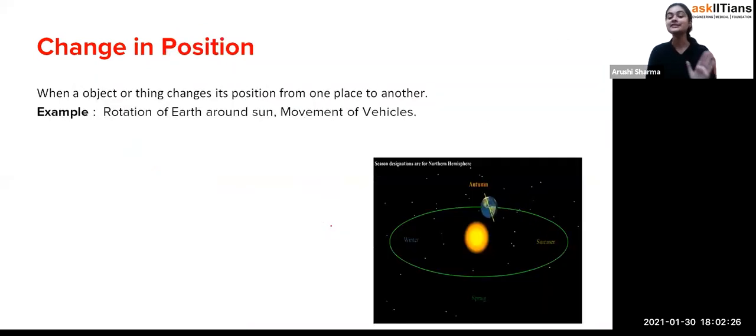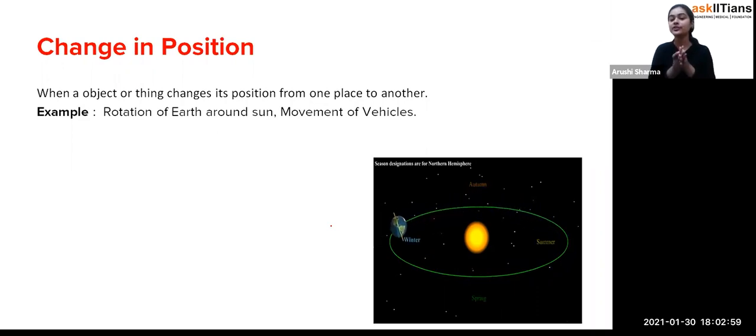Now, change in position. If I talk about change in position, right now I am here. If I move here, you can see I have changed my position. If I move again here, you can see now I have changed my position. It's a very simple thing which you can easily understand. Like first of all, you are standing in your room, and after some time you are standing in the kitchen. So now you have changed your position. Exactly. Whenever any thing or object moves from one place to another place, we can observe there is a change in the position.